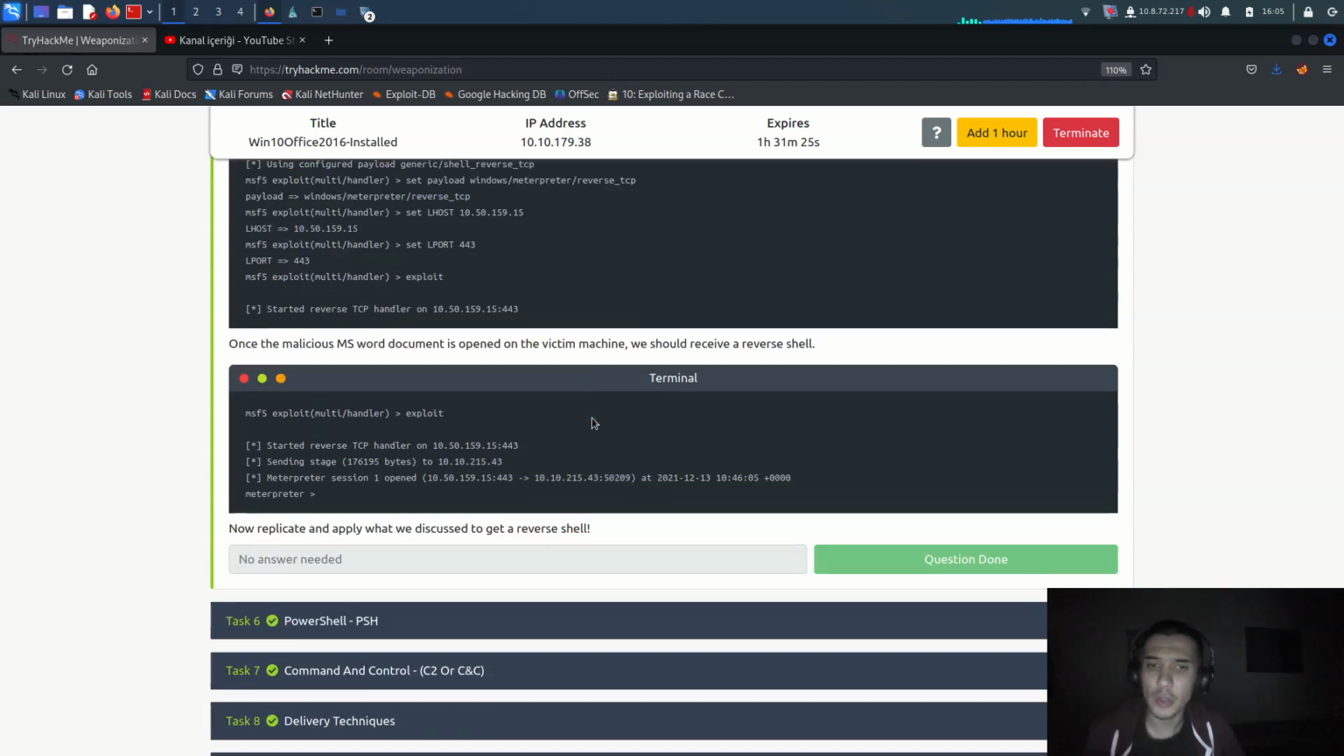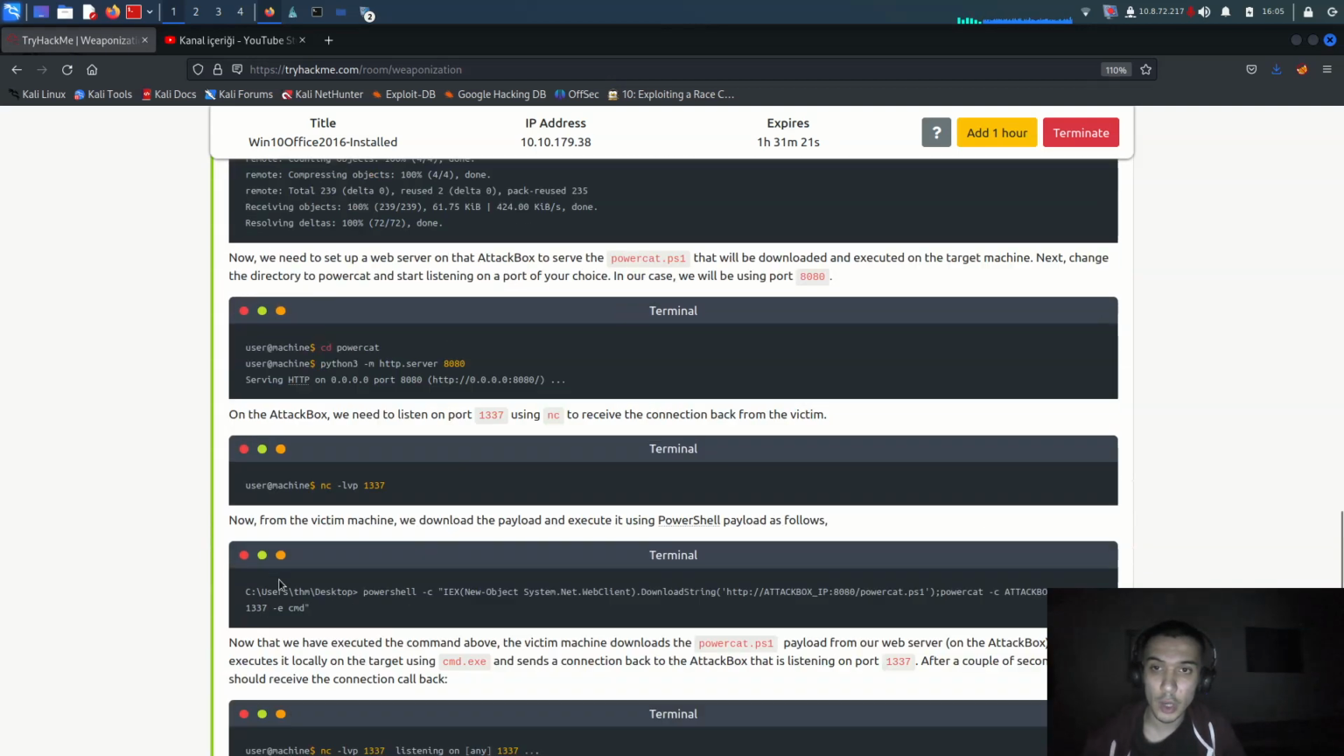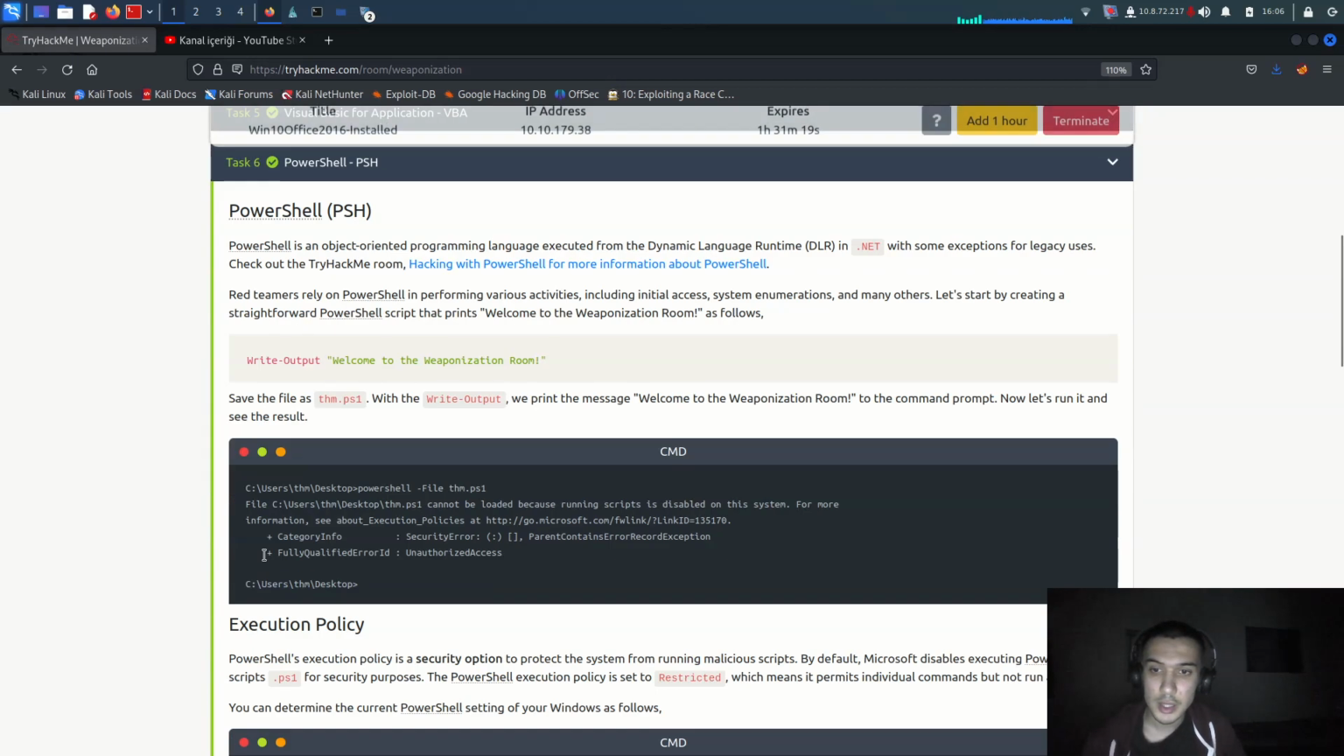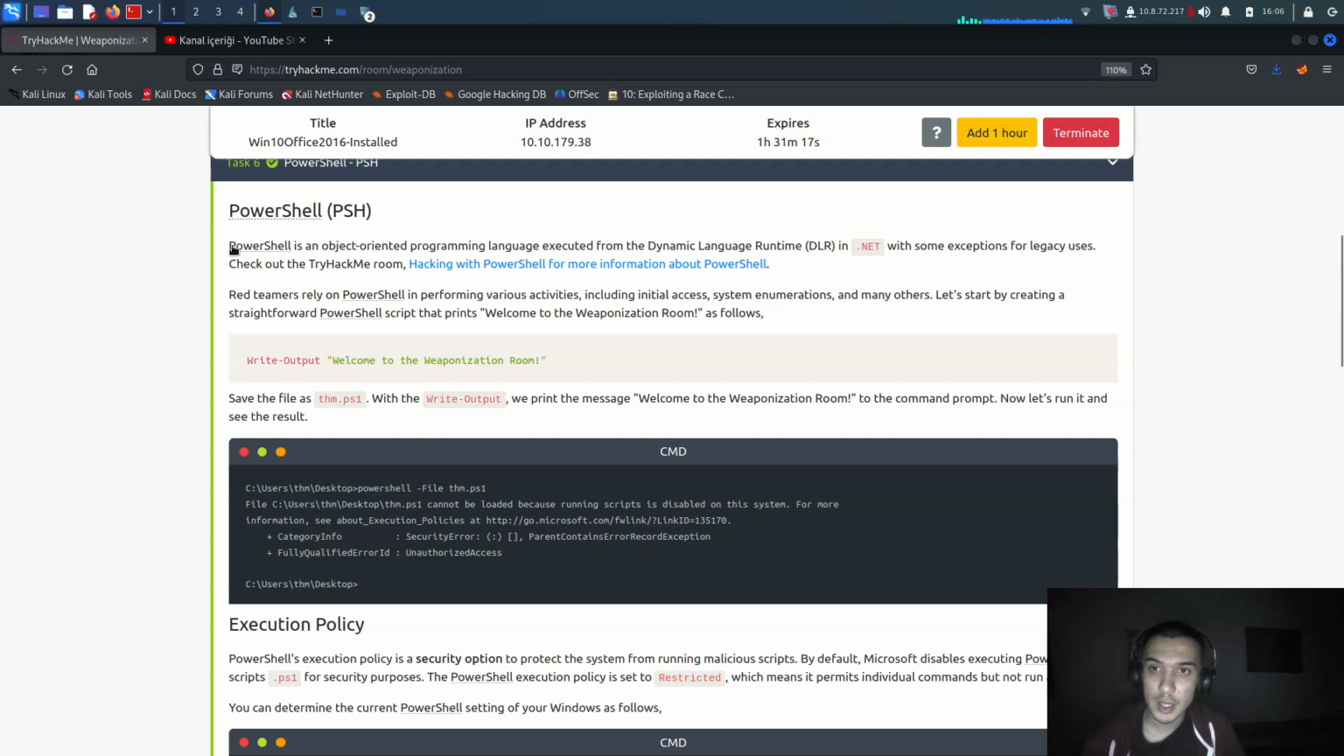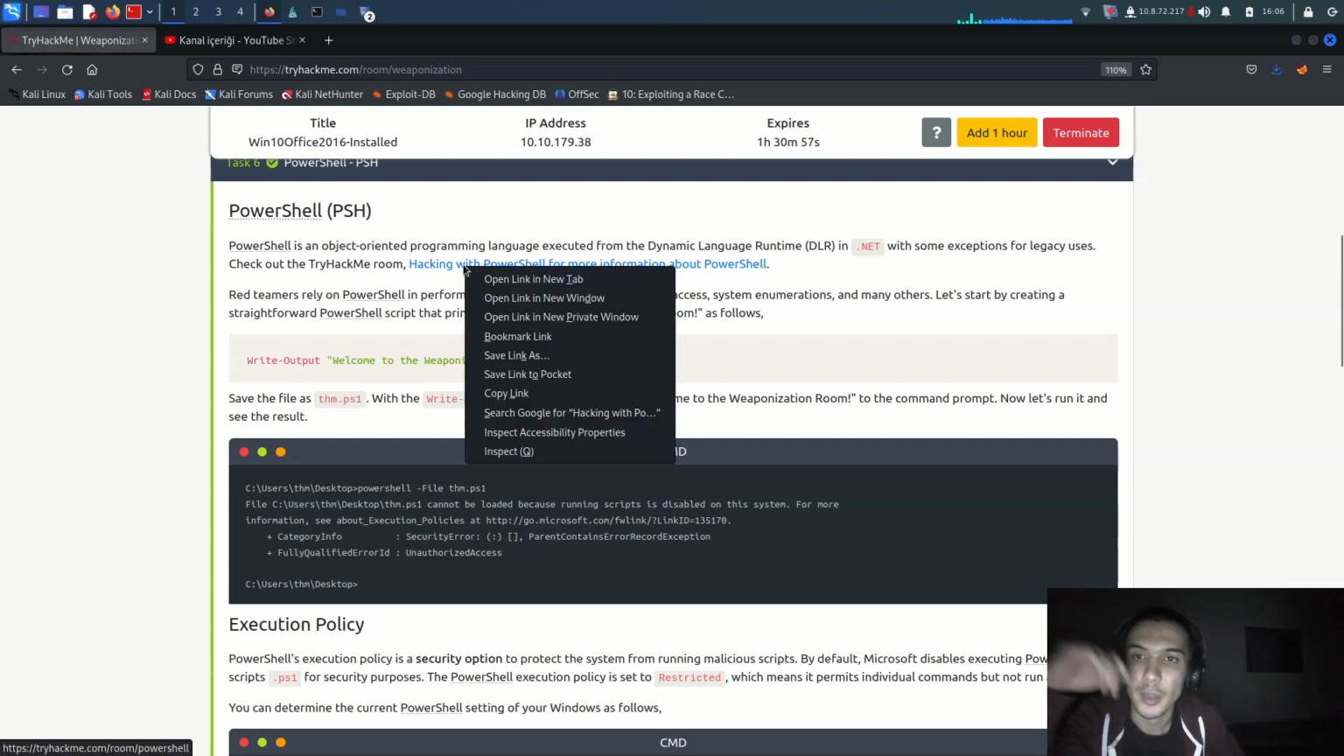So it's really cool. We are doing all of the things as before. Alright, I'm going to go for PowerShell here. PowerShell is an object-oriented programming language executed from the Dynamic Language Runtime, DLR. With some exception for legacy users, check out the TryHackMe room, Hacking with PowerShell, for more information about PowerShell.